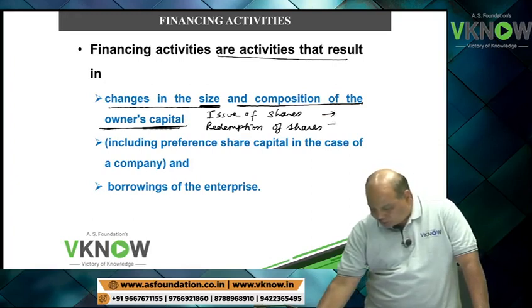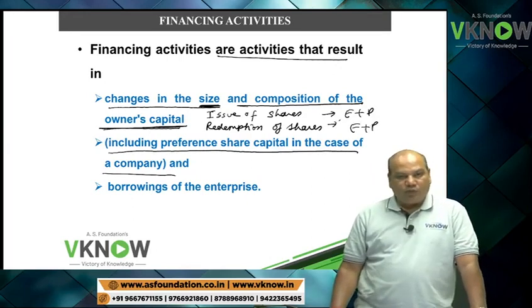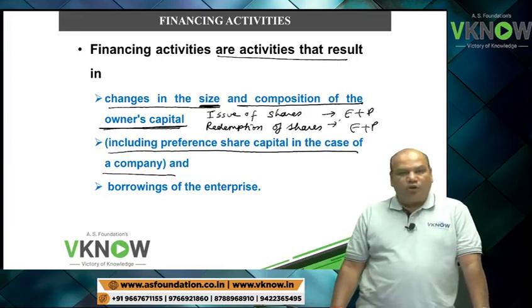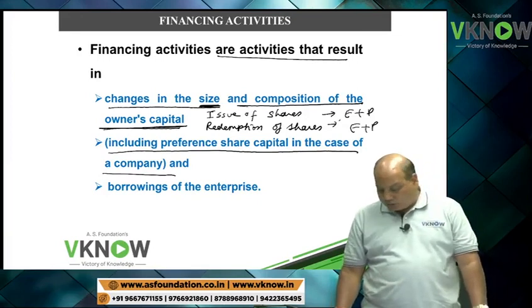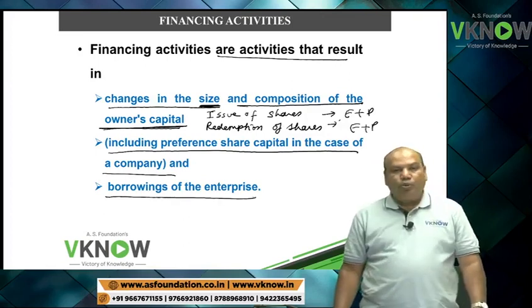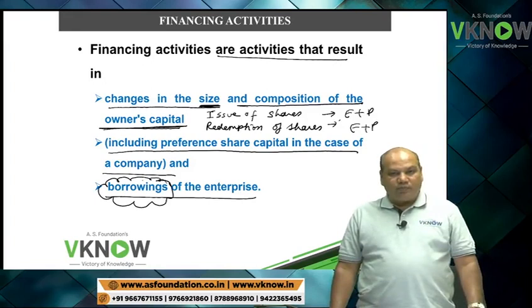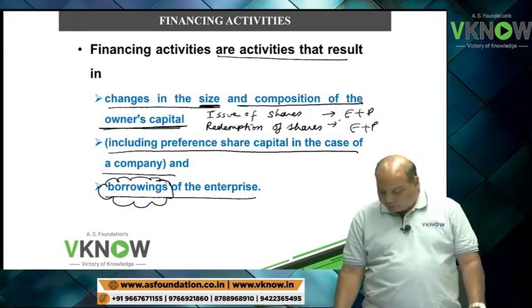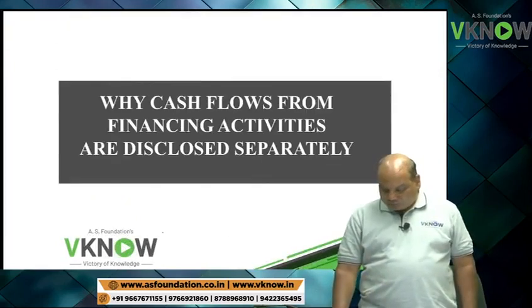And here shares will include equity plus preference share capital in the case of a company. So in case of a company form of organization, issue and redemption of equity and preference share are always financing activity, and borrowing of the enterprise, that is the funds borrowed for your business, that is also called financing activity. And of course, when they are saying borrowing, it means repayment of borrowing also.